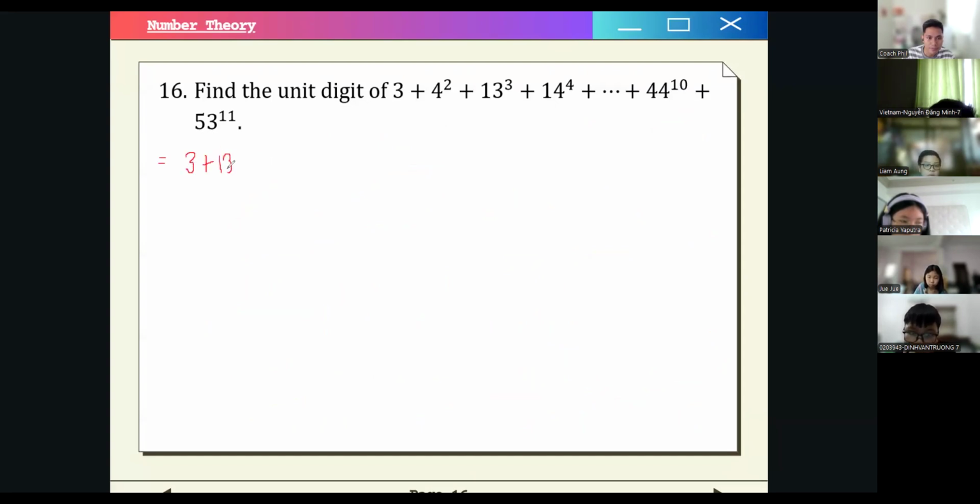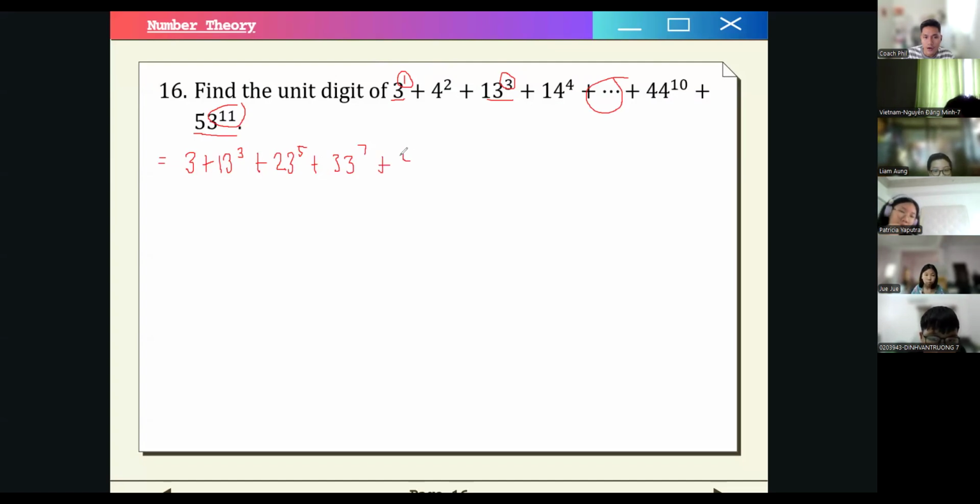3 plus 13 cubed. So we have a pattern, by the way, because let's look at the terms that end in 3. This one, and this one. We can easily see that the pattern is that the next one will be 23, no? So the terms in between here, this would be 23 to the power of what? As we can see, the pattern is also that the exponents of the units digit of 3 are odd numbers, right? So this would become 23 to the power of 5, 33 to the 7, 43 to the power of 9, and then 53 to the power of 11.